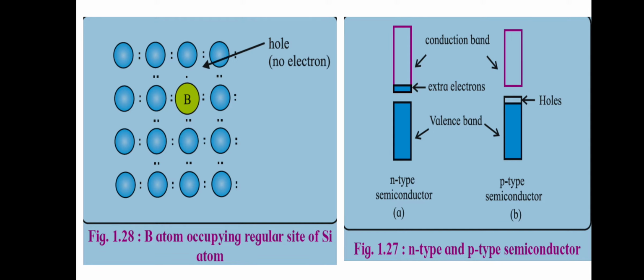For example, boron, as shown in this diagrammatic representation. Whenever boron is doped into the silicon network, this is a silicon network. Why is this network created? Because of the covalent bond. When the silicon atoms are bonded together with covalent bonds, it creates a network. And to this network, when boron is doped, the 3 electrons of boron occupy positions, but one hole is created, and due to that hole there is electrical conductivity.